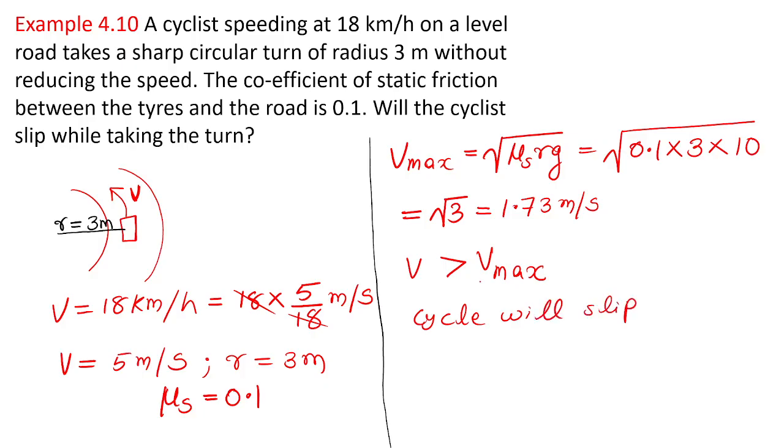The speed of the cycle should not exceed the maximum speed. The maximum speed is 1.73, but his speed exceeds that limit, 5 meter per second. So the cycle will slip when he takes the turn. All of it clear? The question is okay?